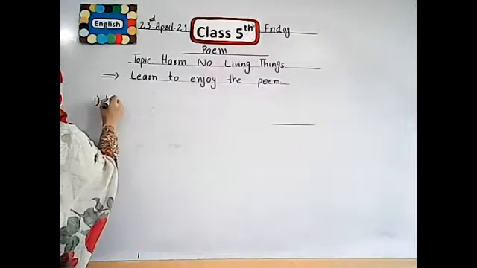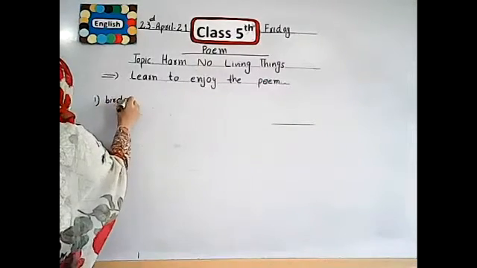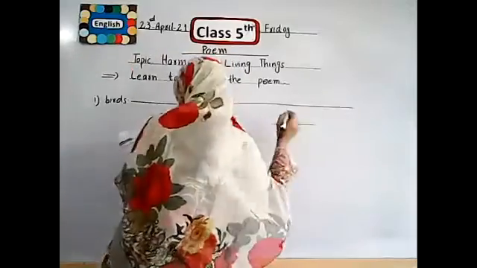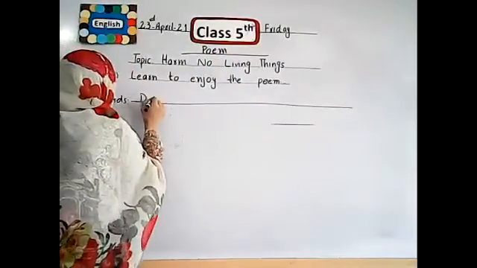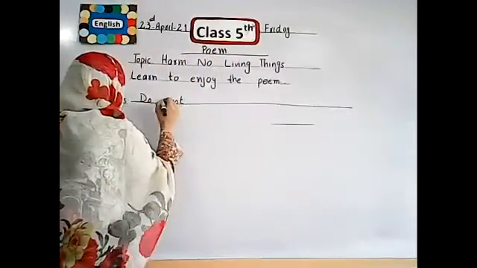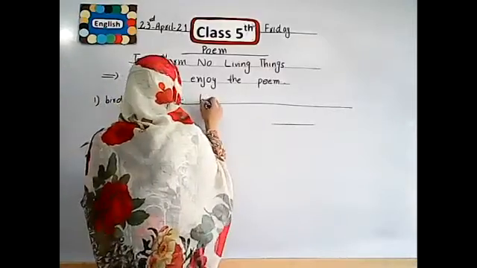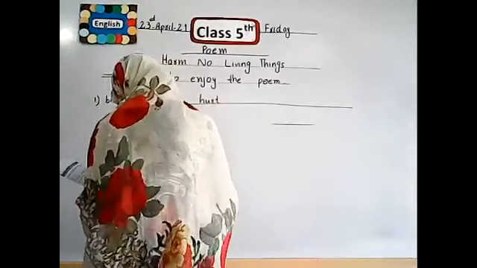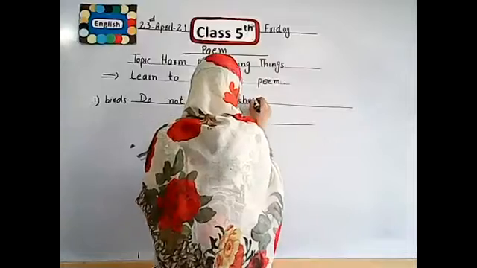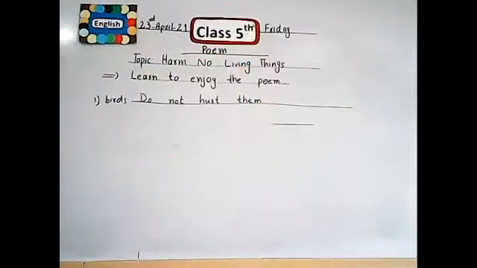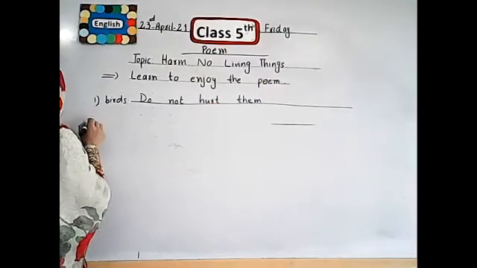First one is birds. How can we protect the birds? Make a sentence for this. Do not write these sentences in your books. Do not hurt. Hurt means injure, to kill, to cause trouble. Do not hurt them. We should not hurt the birds. We should protect them. We should give them a proper environment, a peaceful place, so they can live freely, because birds are the beauty of our nature.